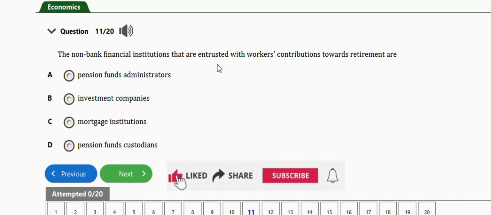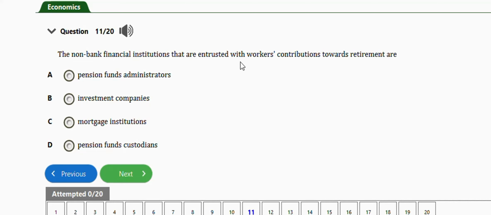So this question says the non-bank financial institutions that are entrusted with workers' contributions towards retirement are real pension funds administrators, investment companies, mortgage institutions, pension funds custodians. The right answer is option A, which is pension funds administrators.